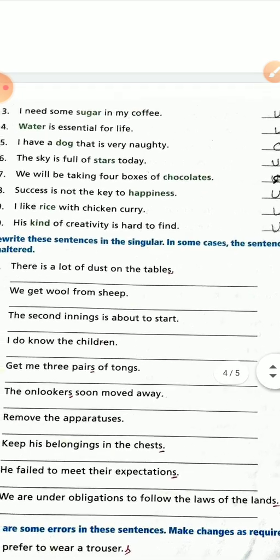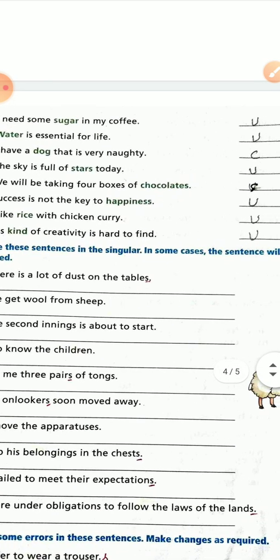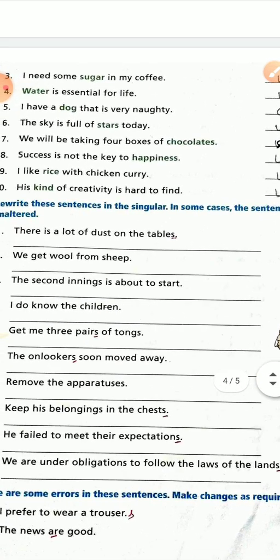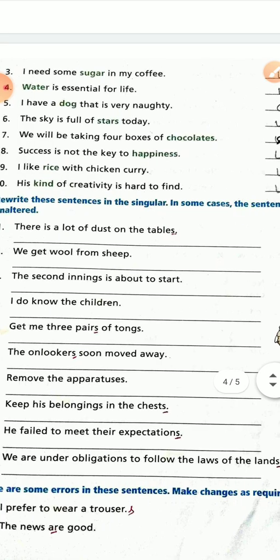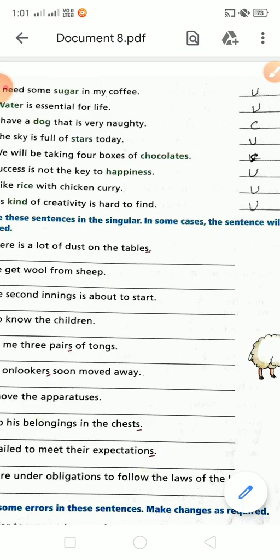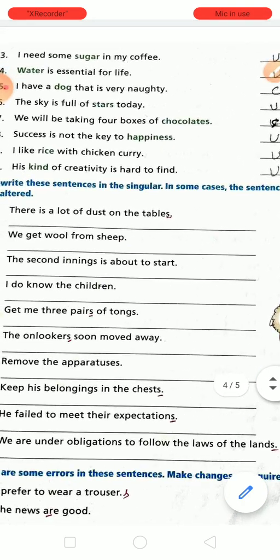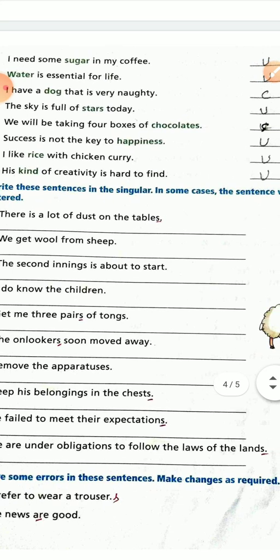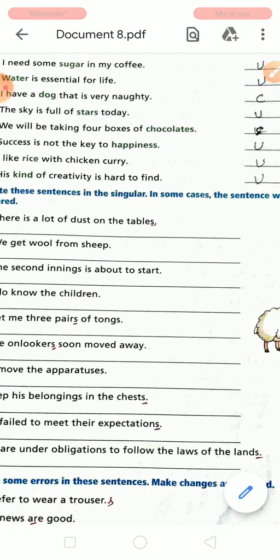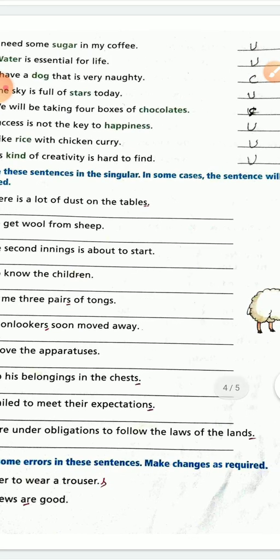Next, seven is four boxes of chocolate. We can count it, so you will write here countable noun. Eight is happiness. Happiness is an abstract noun, so we cannot count it. You will write here uncountable. Next is rice. Rice is an uncountable word, so write here uncountable, and kind is also an uncountable word. You will write here uncountable. Clear?